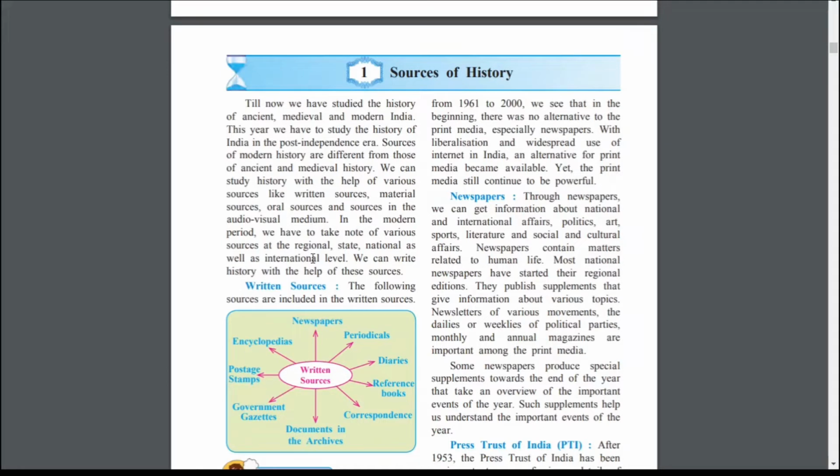We can write history with the help of these sources. First one is written sources. The following sources are included in the written sources: newspapers, periodicals, diaries, reference books, correspondence, documents in the archives, government gazettes, postage stamp, encyclopedias.